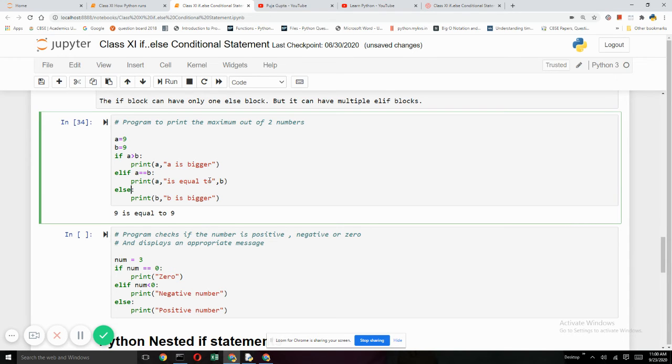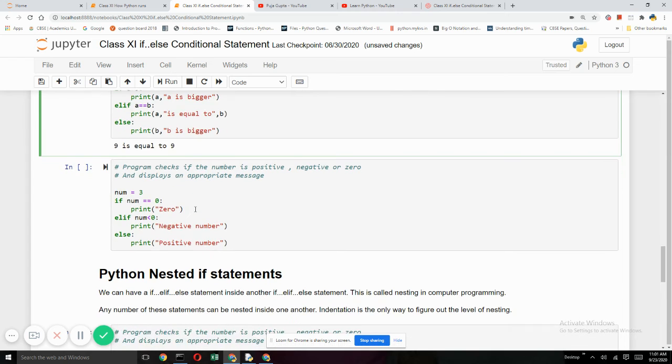Now in the last else, you could have even written elif also: elif B is greater than A. But there is no need. Why? Because if A is greater than B, the control will come here. If A is equals to B, the control will come here. And if the control is coming here, that means neither A is equals to B nor A is greater than B. So coming here means B has to be greater than A. So there is no need of writing elif. Even else will do. So else means that B is greater than A. Now I hope this is clear.